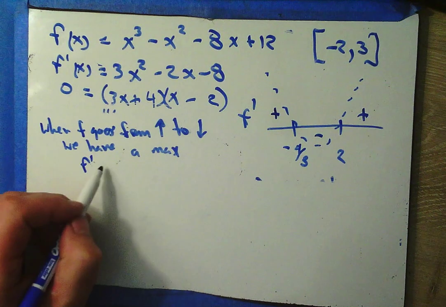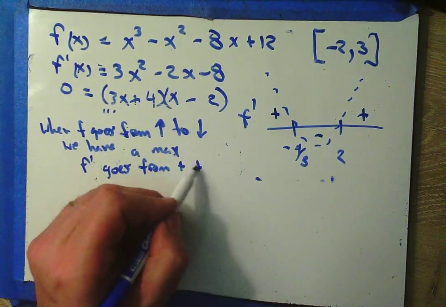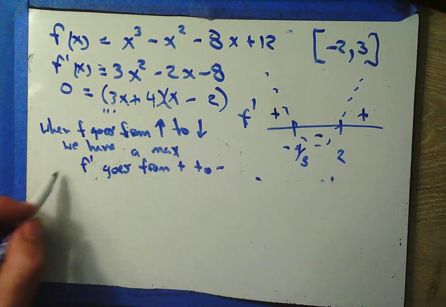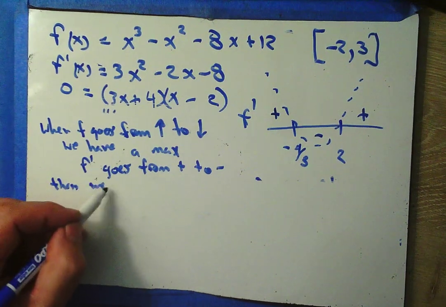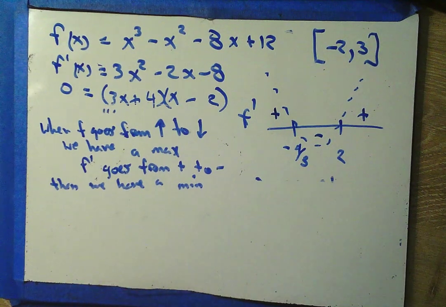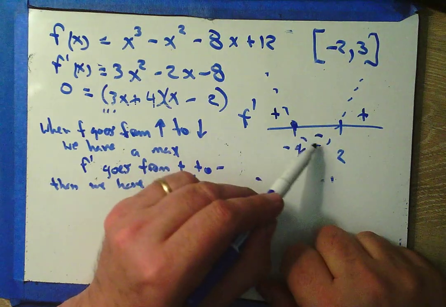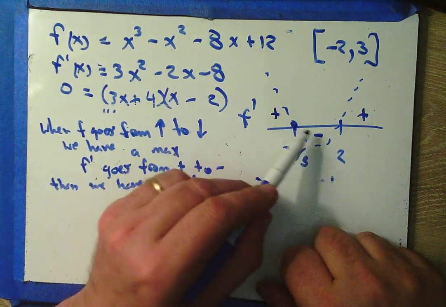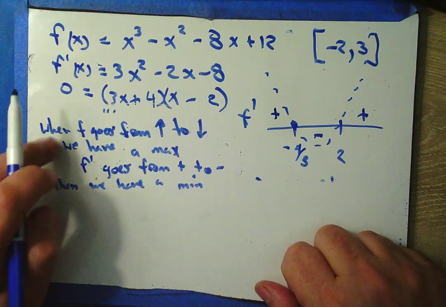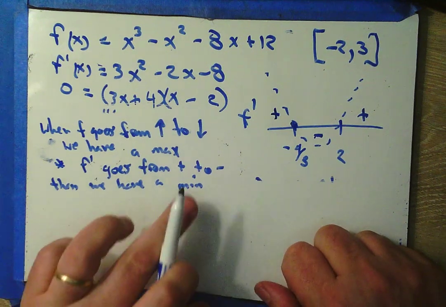So when f prime goes from positive to negative, f is decreasing, and then we have a max. I see f prime going from positive to negative, so we have a max.